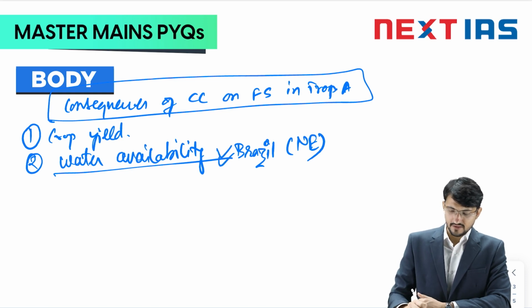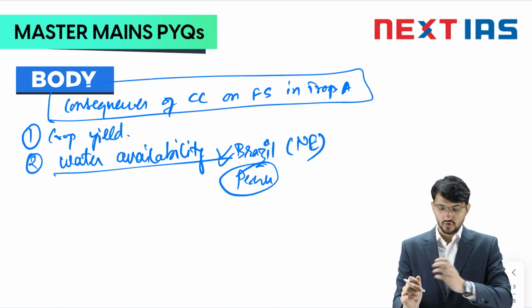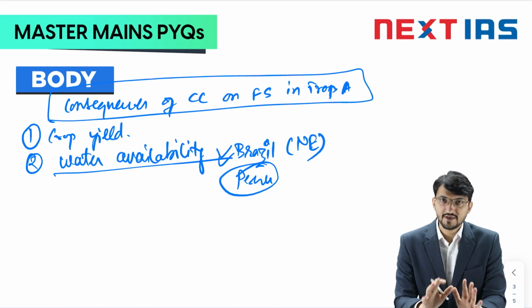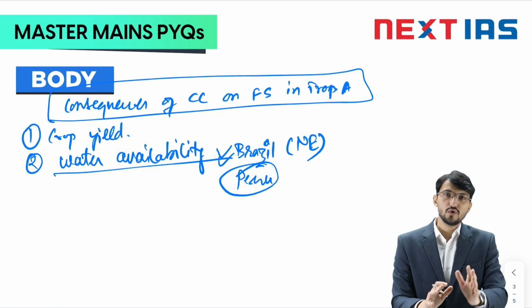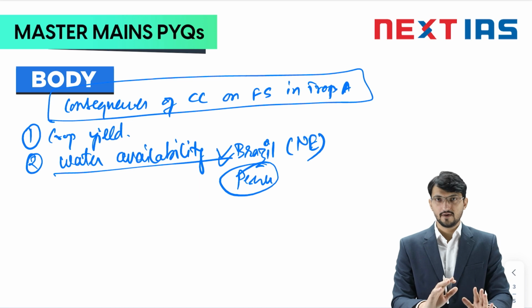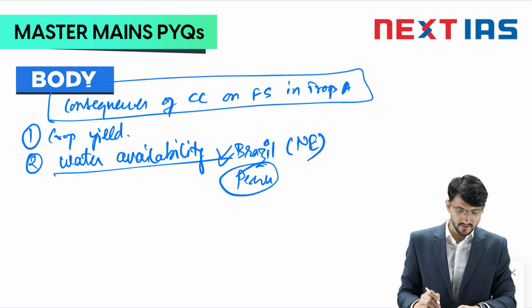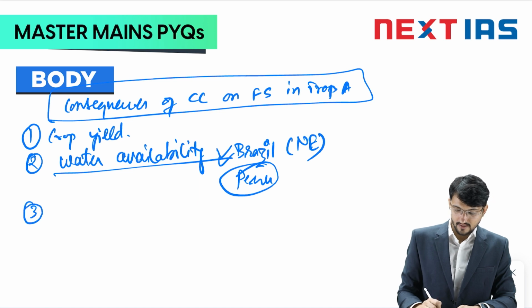Apart from this, you can mention Peru also. In Peru, the Andes glaciers, they are melting very rapidly, and the availability of water is impacted there. So what you need to mention in initial 4-5 points, don't go to examples of India. Always go to other tropical countries. That's the idea. Fine. After writing water availability and crop yield, you can simply write the pests and disease.